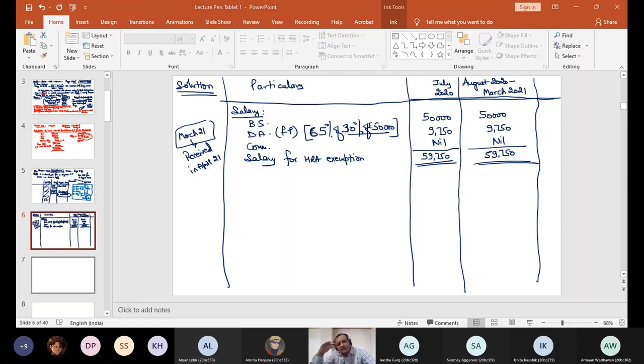Similarly, salary of other periods, if not due for the period during which you occupied the accommodation, even if received, will not be included. Please raise your hand if you have understood this point. So I hope everyone has understood this point. So let us find out the question now.